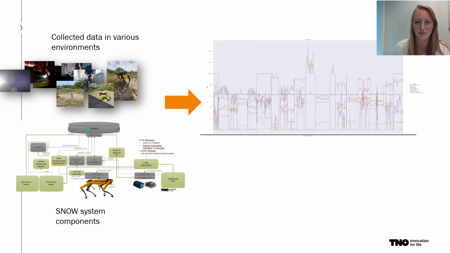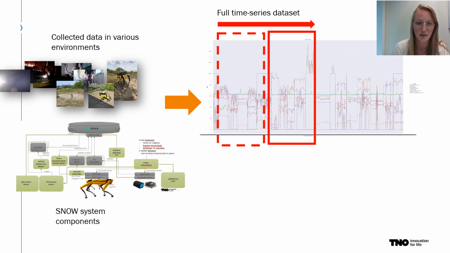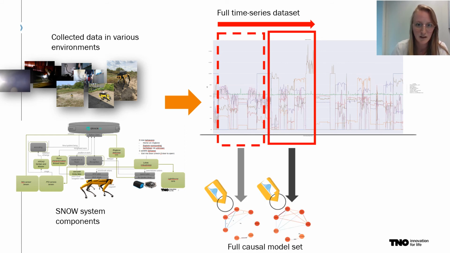Operating Spot in these different environments results in a large time series data set. We use a sliding window approach to generate causal models for every time range. This is a quick process, and we can do this either for PCMCI or TCDF. This results in a data set of various graphs, which are labeled with a distribution of the sensor values under which the causal model was found, in order to later retrieve them.